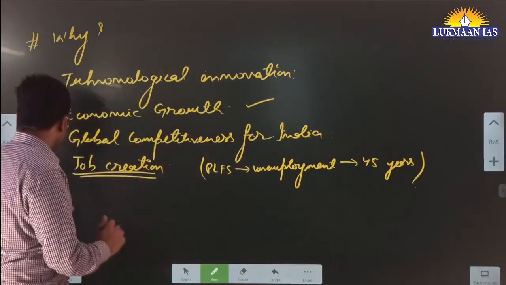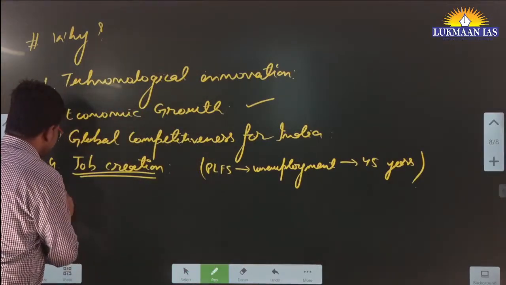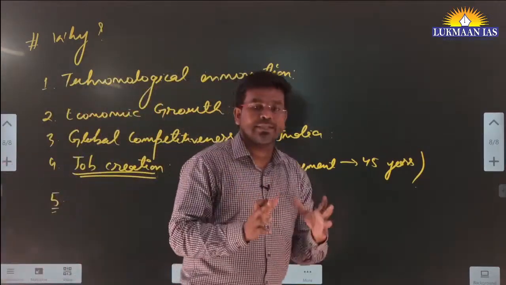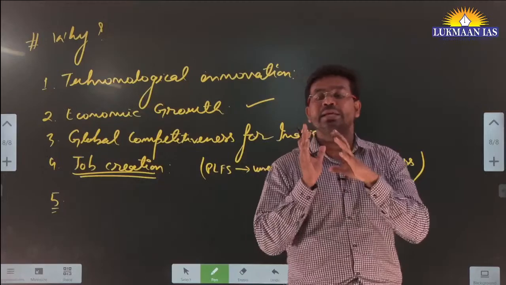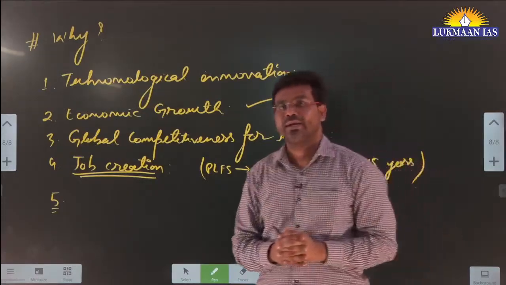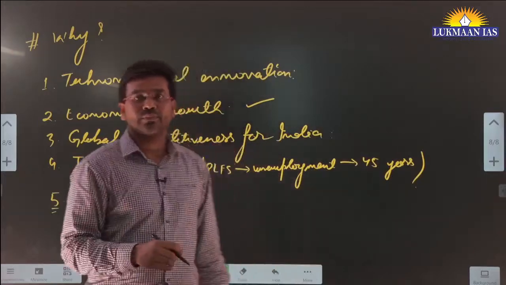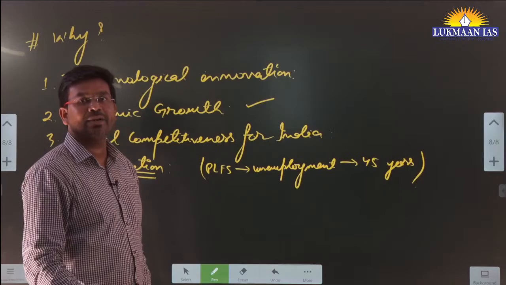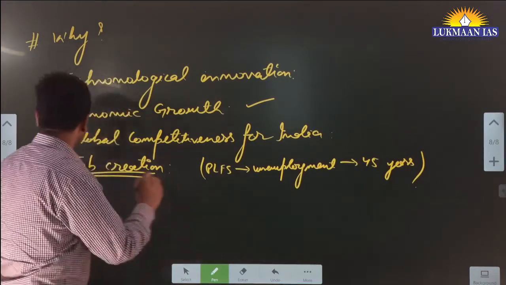So this is like harnessing the potential of population dividend, meaning the composition of your population should be in such a manner that more people are in the working age, and at the same time they should be working, okay. Yes, Akhil has said it will prevent brain drain, right, definitely.